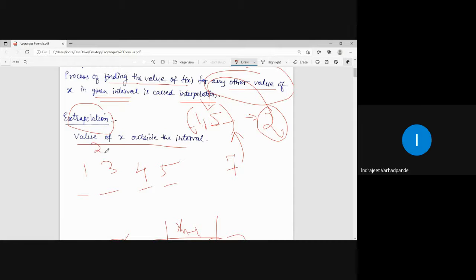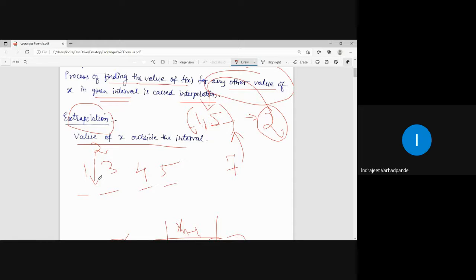For what have you been asked to find the value? 2. 2 lies inside the interval. So what will be the functional value for 2? In such cases of problem, we will be applying Lagrange's interpolation formula of unequal interval. 2 will be missing in the table.